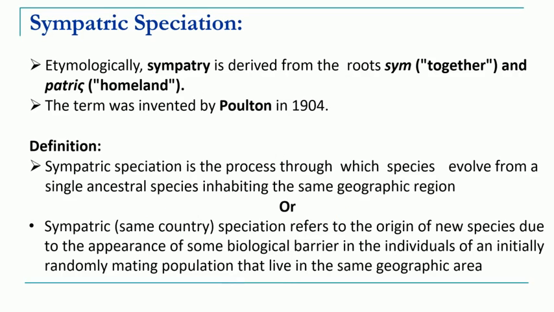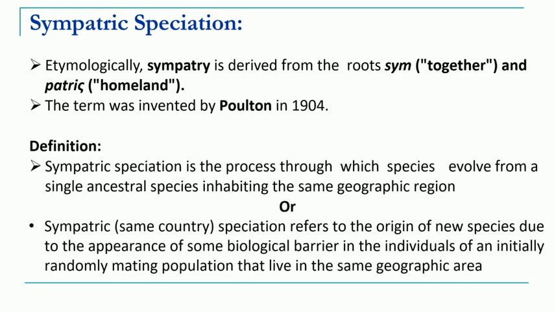Now we move to the second type of speciation, that is called sympatric speciation. So sym means together and patric means homeland. So sympatric speciation is exactly opposite to the allopatric speciation. First of all, this term sympatric speciation was proposed by biologist Poulton in the year 1904. So according to him, sympatric speciation is the process which takes place in the same geographical area.